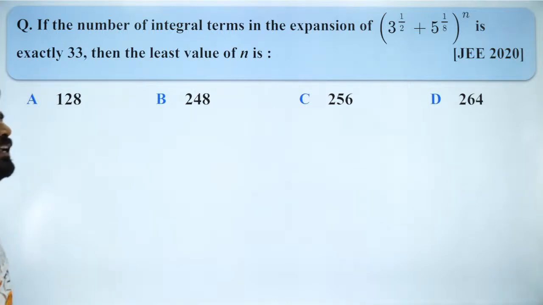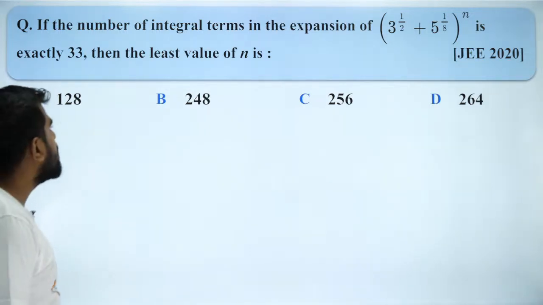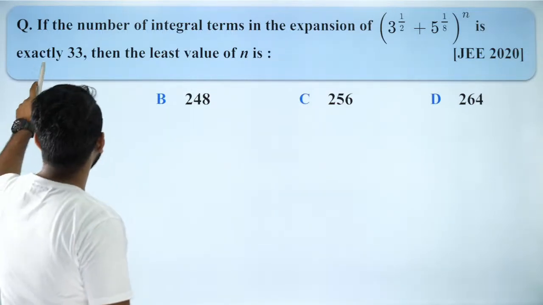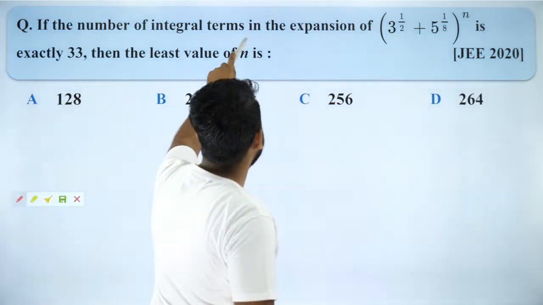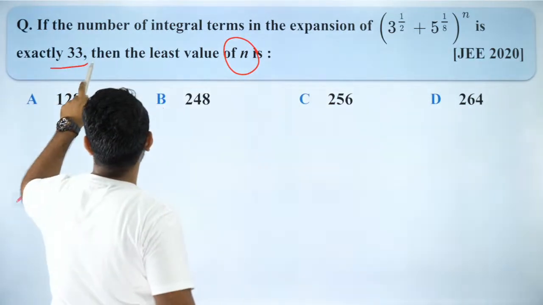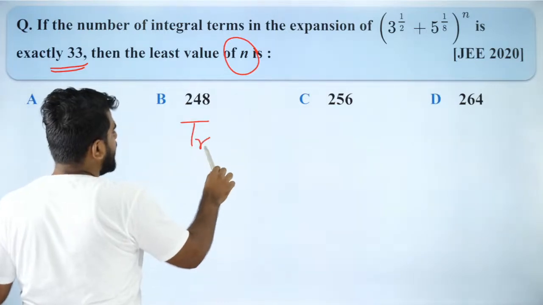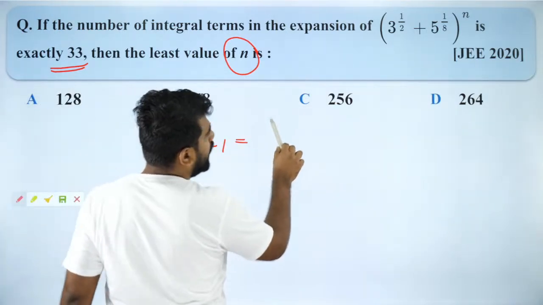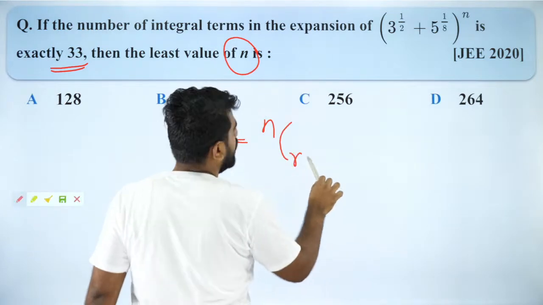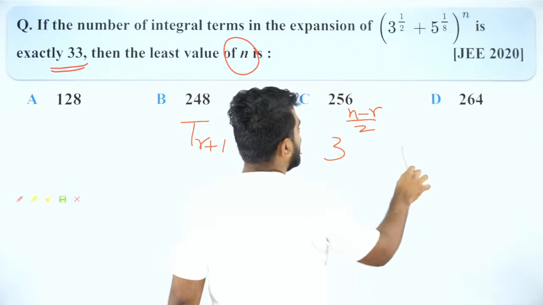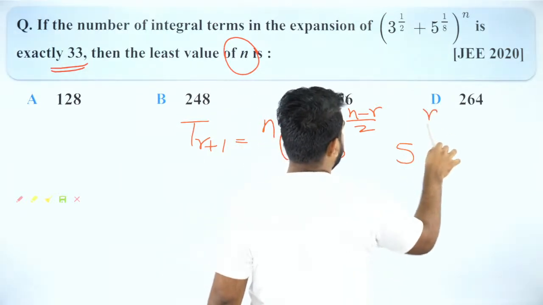So I want you to find the number of integral terms in this expansion. The number of integral terms is 33, and you need to find out what is the least value of n which can help in getting 33 integral terms. So what do I mean by integral terms? First try the general term. You will have nCr, you will have 3 to the power (n minus r)/2, and you will have 5 to the power r/8.